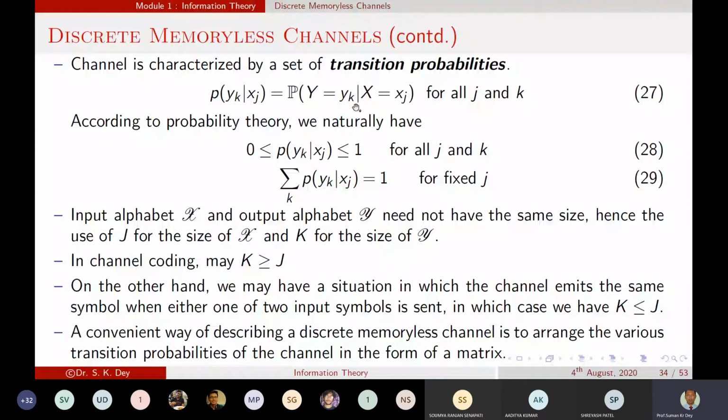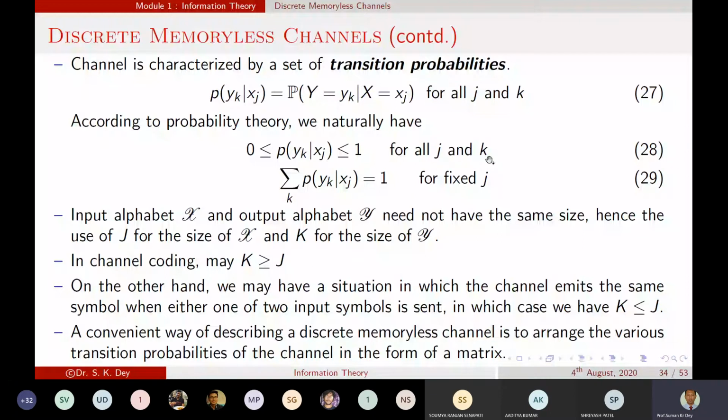According to probability theory, P of yk given xj lies between 0 and 1 for all values of j and k.